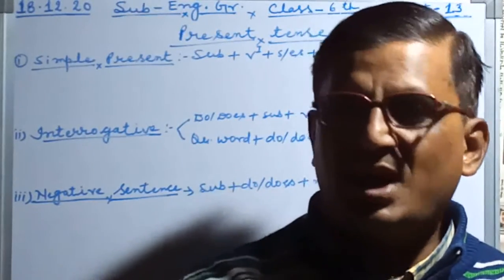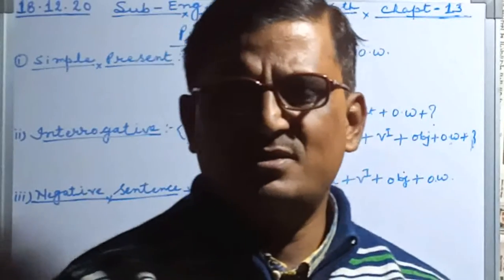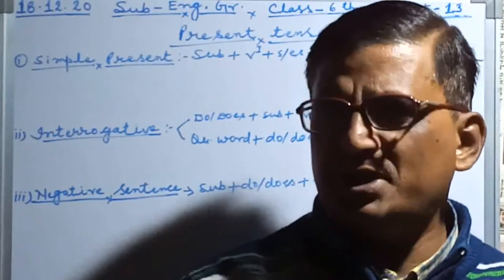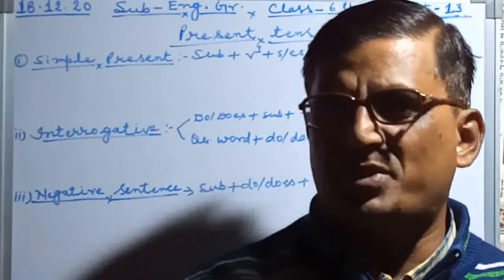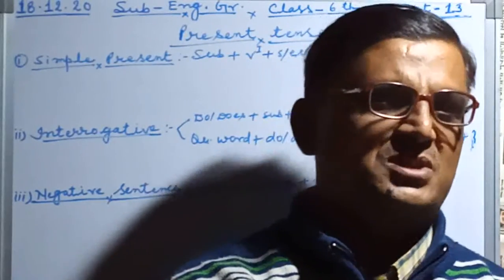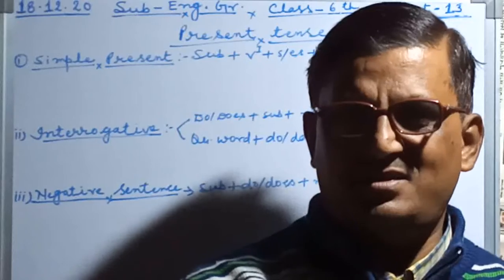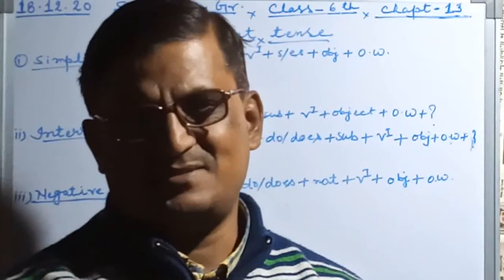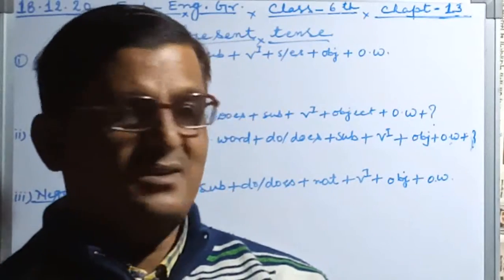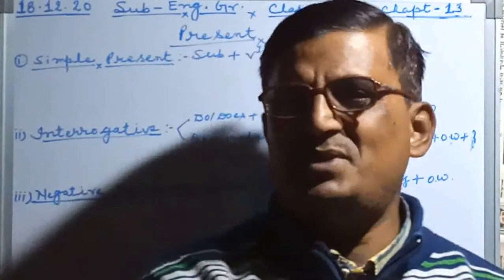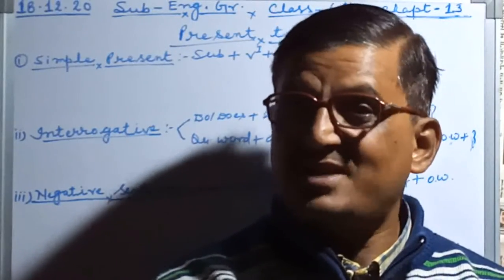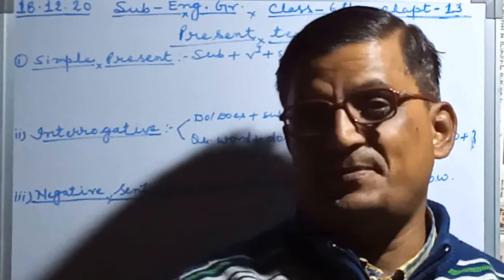Today I want to give you examples with structures, so that you can understand it properly. Without structures, students, you can't understand how to make the sentences. That is why you have to listen properly and try to understand it.